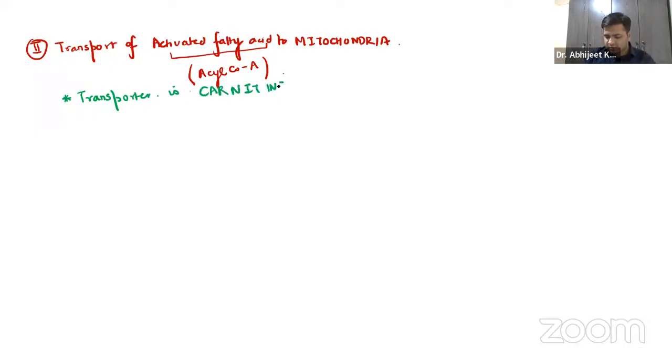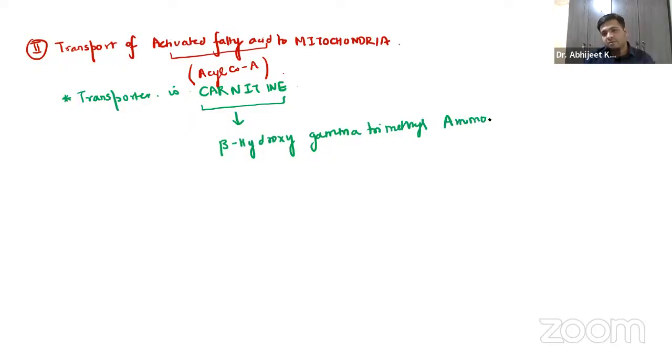Carnitine. Now, what is this carnitine, guys? Carnitine is beta hydroxy gamma trimethyl ammonium butyrate. So it is beta hydroxy gamma trimethyl ammonium butyrate.